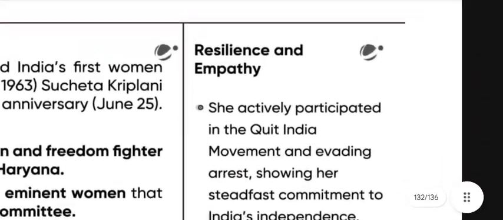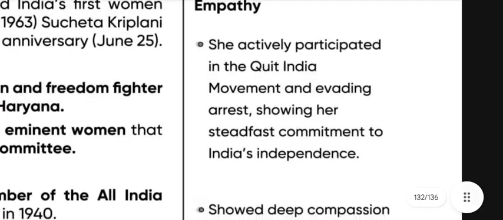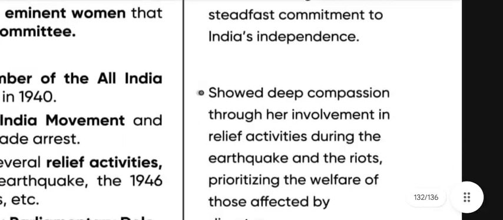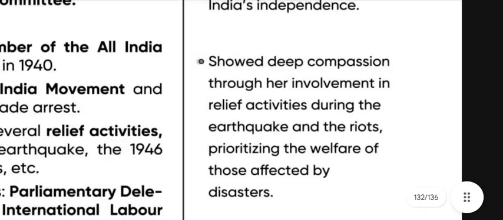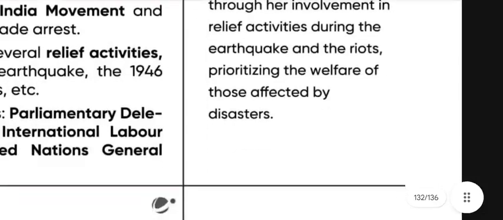Next, we have resilience and empathy. She actively participated in the Quit India movement and evaded arrest, showing her steadfast commitment to India's independence. She showed deep compassion through her involvement in relief activities during the earthquakes and riots, prioritizing the welfare of those affected by the disasters.